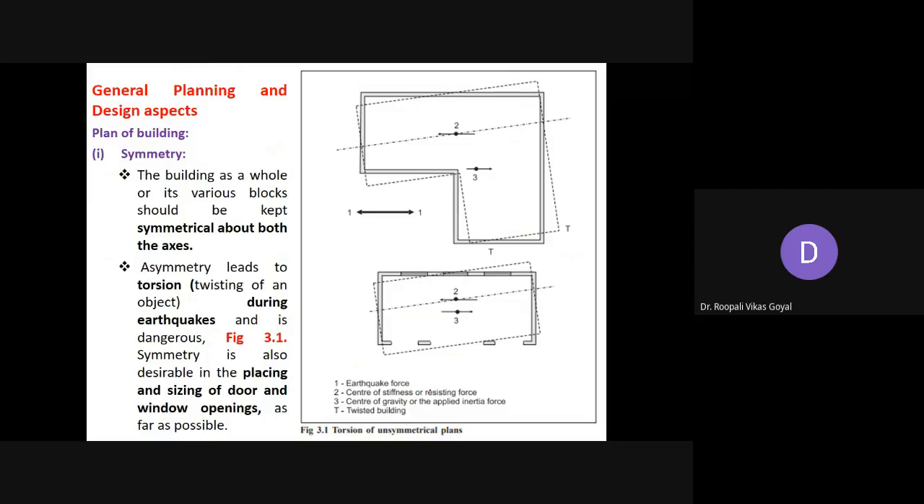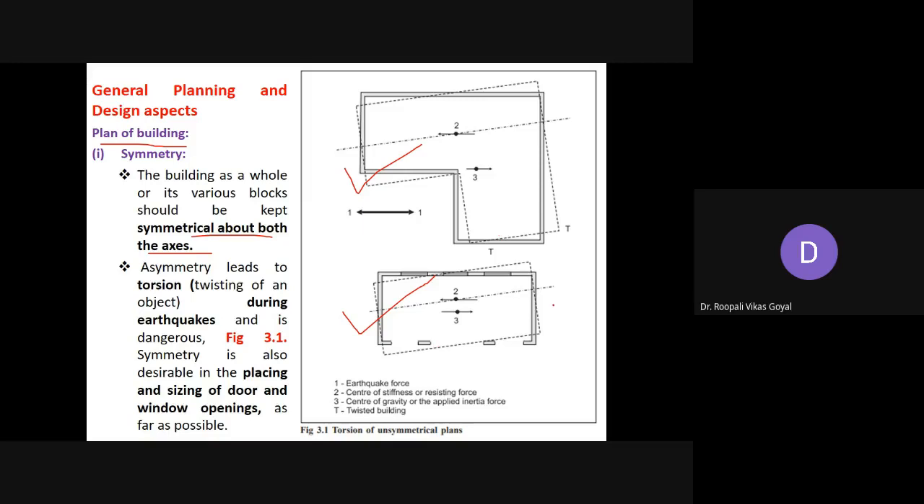So first is plan of building. So whenever you are designing the plan of your building, some symmetry should be there. So here you can see two figures, 1 and 2. So this first one is an asymmetrical plan. Plan में देखेंगे आप asymmetrical है. While here this is a symmetrical plan. Okay. So the building as a whole, or with various blocks, should be kept symmetrical about both axes, x and y axis. यहाँ पे आप देखोगे x and y both axes it is asymmetrical, while here on x and y axis both it is a symmetrical building.